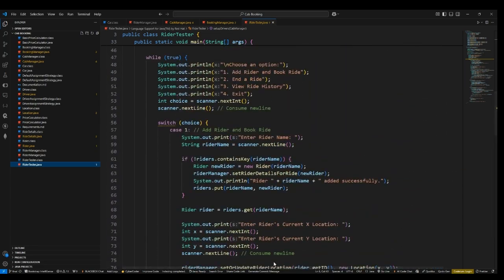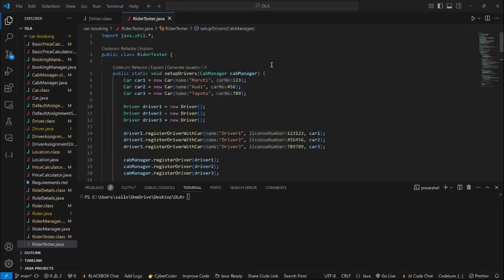Thank you. Hello, I am Salakesh. At present, I am going to explain the riders tester, as my friends have explained the other classes such as the basic price calculator, the driver class, the driver assessment strategy, and the default assessment. This is the main part of the code which we execute in Java.